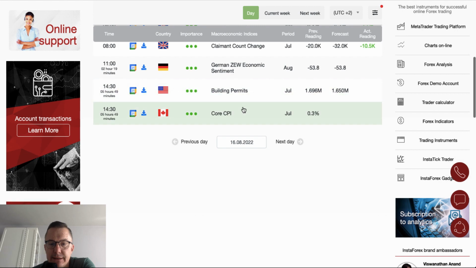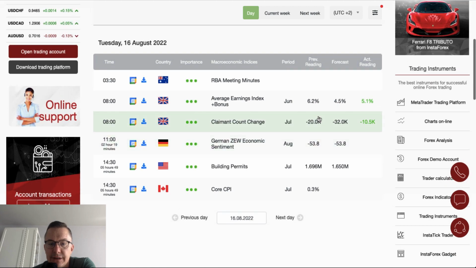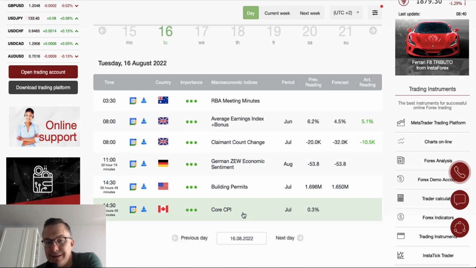Again, housing market data and core CPI, Consumer Price Index data from Canada are scheduled for release as well at 2:30, and the core CPI last month was 0.3% in Canada. So it will be interesting to see whether the core CPI will increase or decrease in Canada. So that might influence, of course, the Canadian dollar rate.